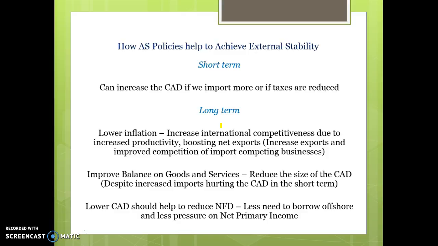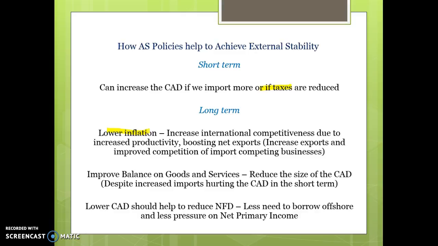External stability, again, some of these policies will increase import spending in the short term. So, for example, if we try to lower income taxes to promote supply, or trade liberalisation where there's lower tariffs, we can actually import more in the short term, and that can hurt the current account deficit. But in the long term, it flows through the same things. We have lower inflation, which will increase our international competitiveness and boost net exports. It should help to improve the balance on goods and services because we're importing less and exporting more.